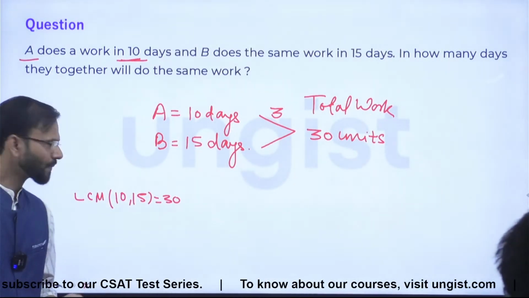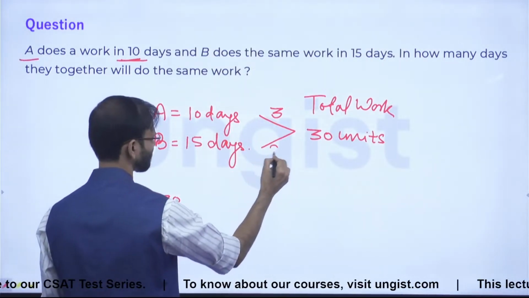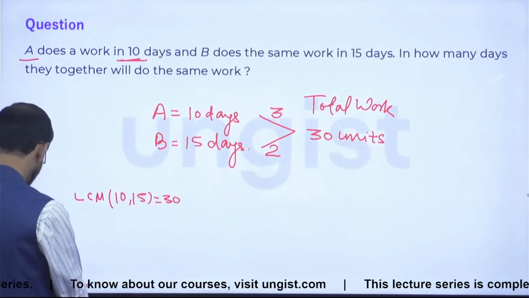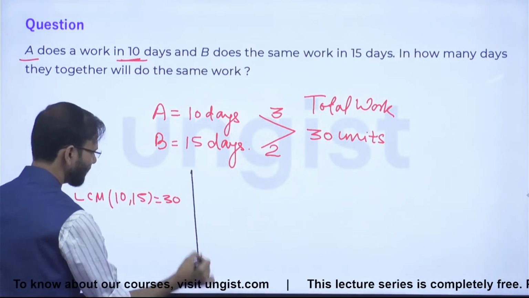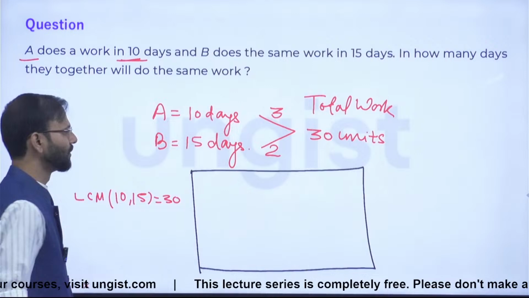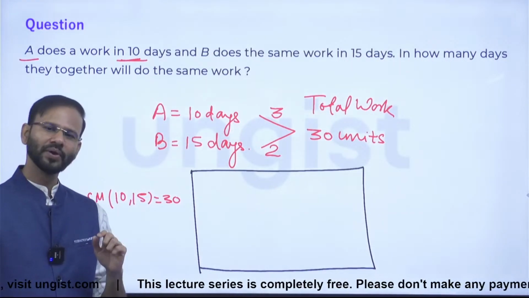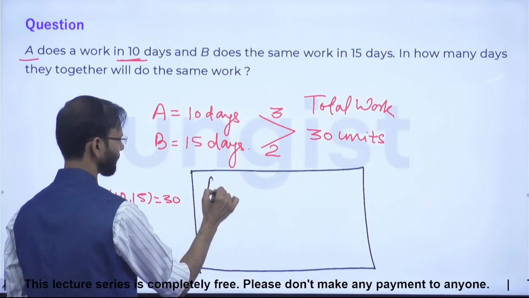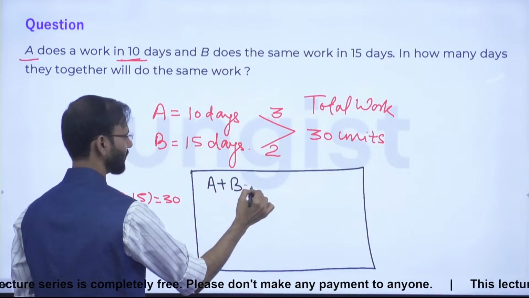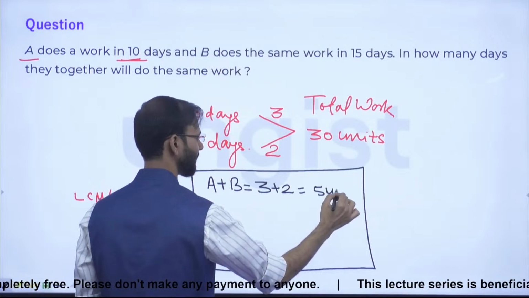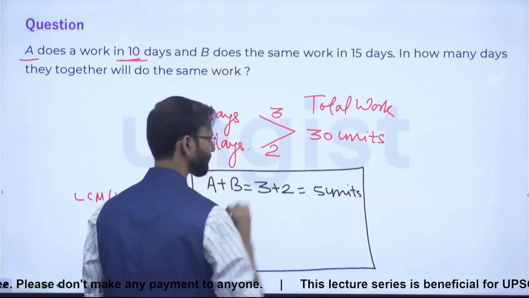2 units per day? Okay. Now, just think on it. A can do 3 units work per day, B can do 2 units work per day. When they are working together, then they will be doing 3 plus 2, 5 units work in one day. Everyone, yes or no? Right.